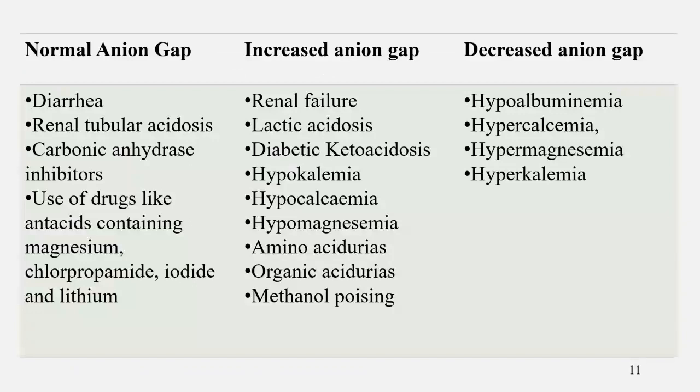In these conditions, anion gap is increased. Decreased anion gap is seen in decreased albumin levels, that is hypoalbuminemia, hypercalcemia, hypermagnesemia and hyperkalemia. These are the increased, decreased and normal anion gap causes.